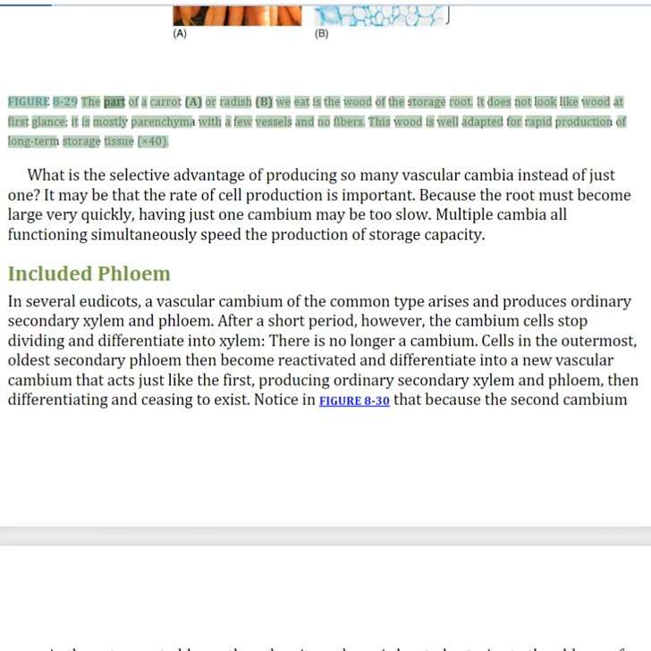Figure 8.29. The part of a carrot or radish we eat is the wood of the storage root. It does not look like wood at first glance. It is mostly parenchyma with a few vessels and no fibers. This wood is well adapted for rapid production of long-term storage tissue.